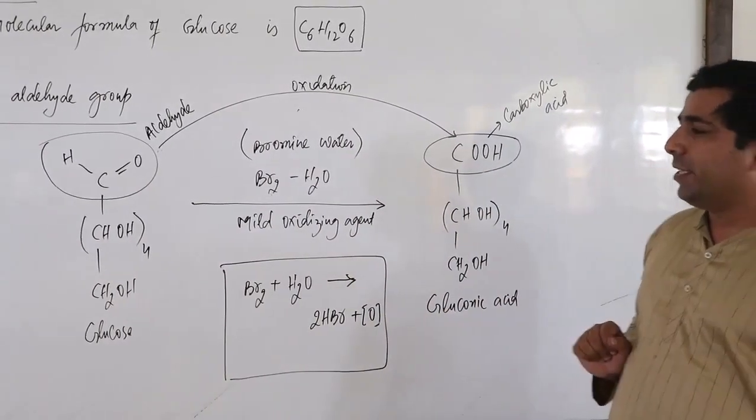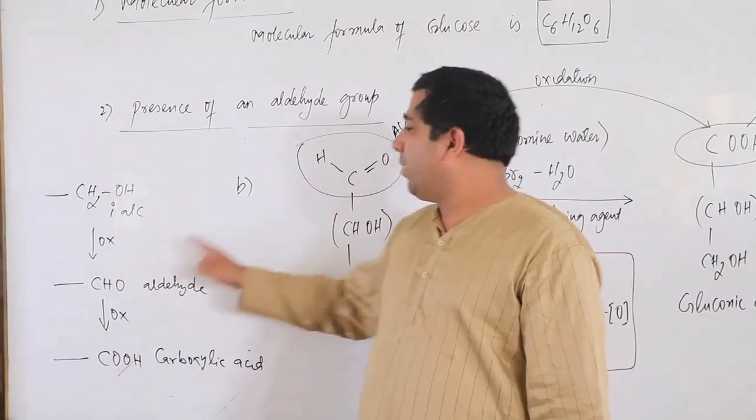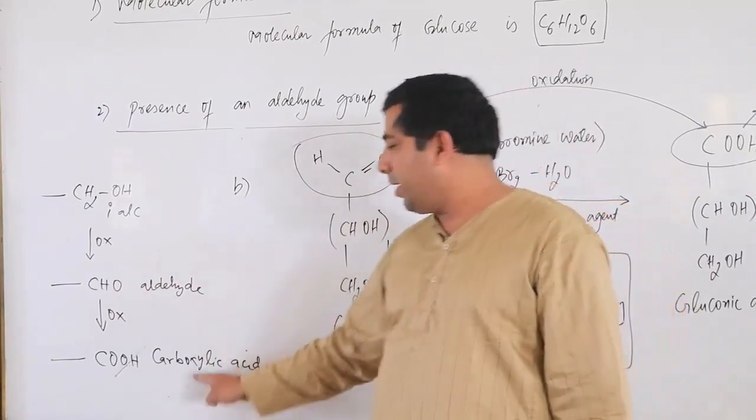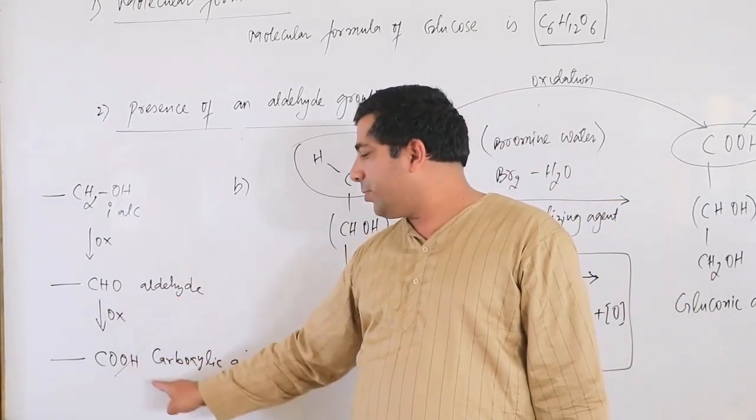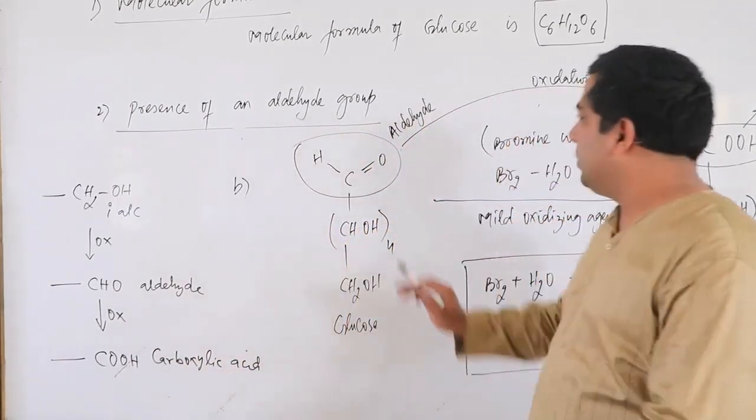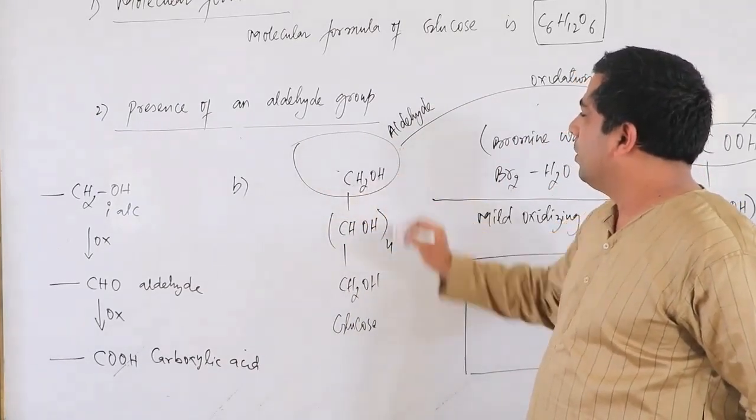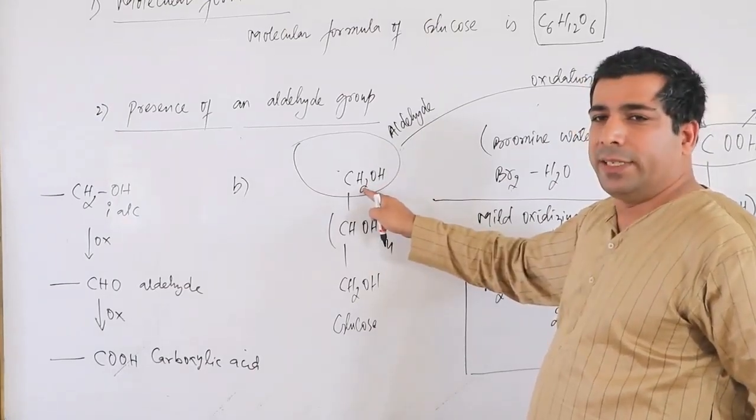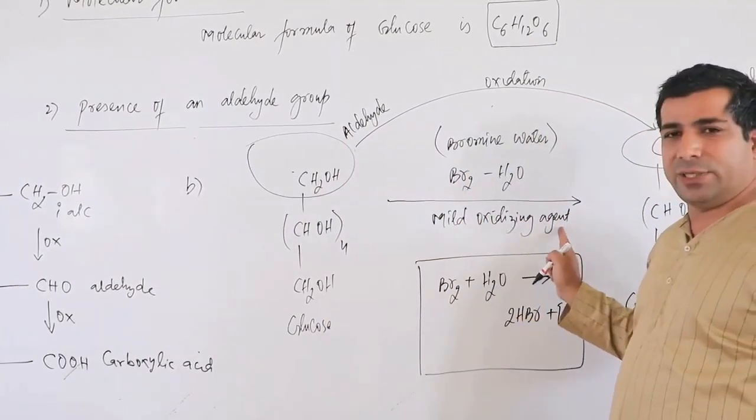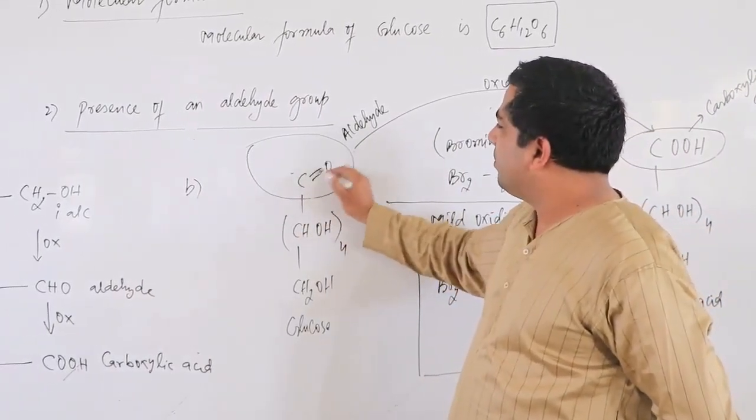And what does it indicate? It indicates that if this was alcohol, I would have gotten aldehyde, correct? But I know this is aldehyde, so I am getting carboxylic acid because aldehyde will change into carboxylic acid. Let us suppose for a few seconds this is not aldehyde, this is alcohol, CH2OH. Then this will be converted into aldehyde. But for that you need a strong oxidizing agent, and this is a mild oxidizing agent. So it won't convert alcohol into what? Aldehyde.